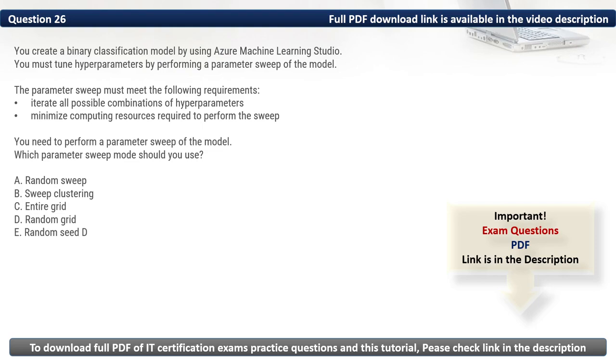Then we have D, random grid. It is similar to random sweep, does not try all combinations. Then we have E, random seed D. It is not a valid parameter sweep mode. As such, the parameter sweep mode that we should use is entire grid. Thus, the correct option is C.